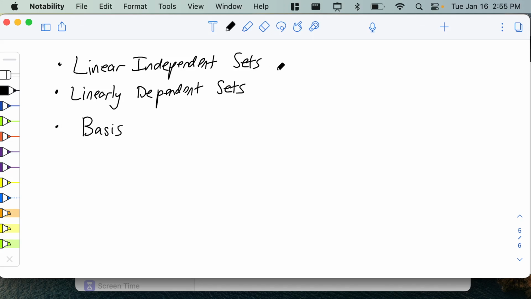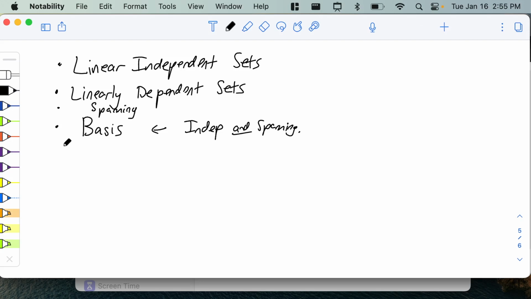Dependent means you can write the zero vector as a linear combination of the vectors in your set, even though they're non-zero. Linearly independent means they can't do that. A basis means that they are linearly independent and you can get the entire set out of them. Maybe I should add the concept of a spanning set, because a basis means independent and spanning.